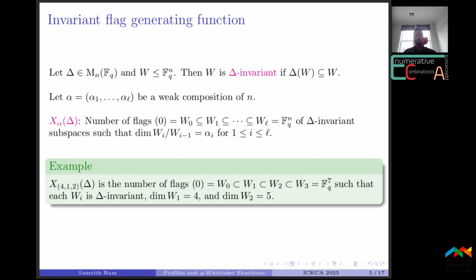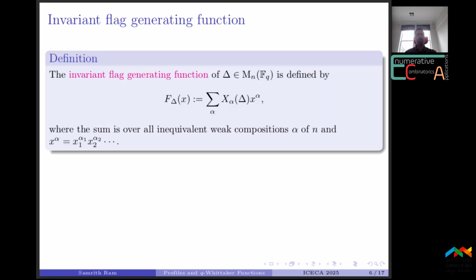For instance, if we look at x_412, then we are looking at flags of invariant subspaces W0 up to W3 such that all of the Wi are invariant and the dimension of W1 is 4 while the dimension of W2 is 5.